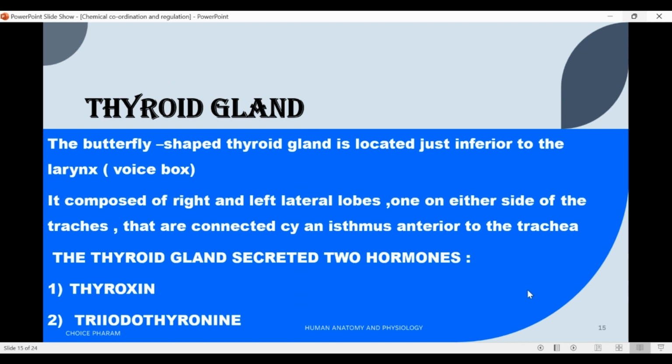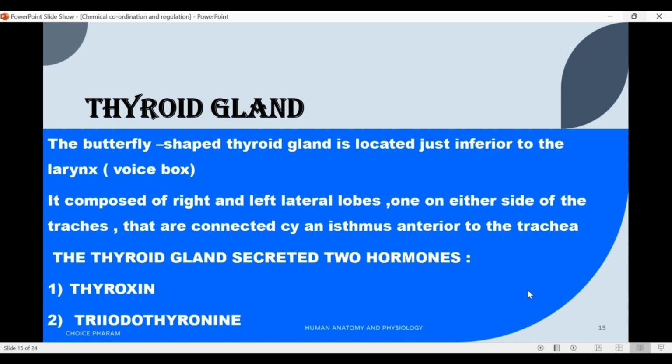The butterfly-shaped thyroid gland is located just inferior to the larynx, called the voice box. It is composed of right and left lateral lobes, one on either side of the trachea, that are connected by an isthmus anterior to the trachea.